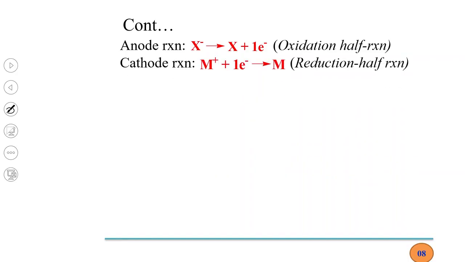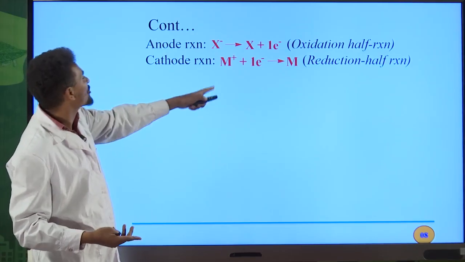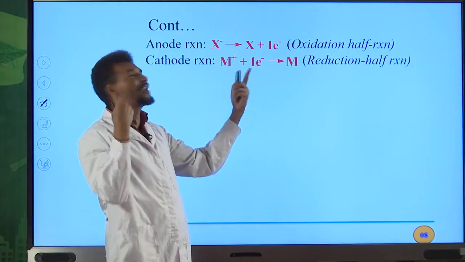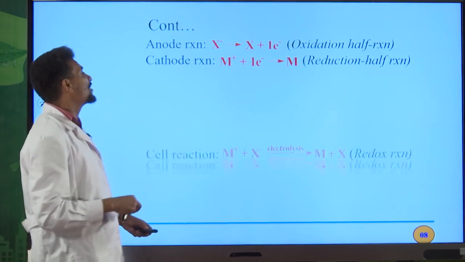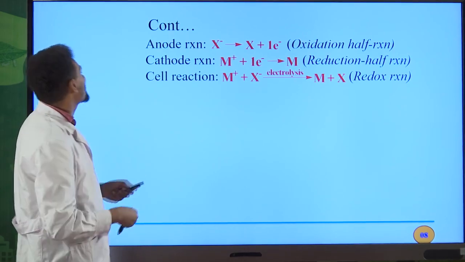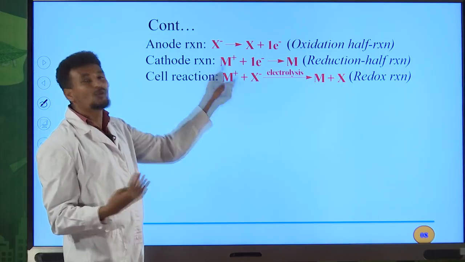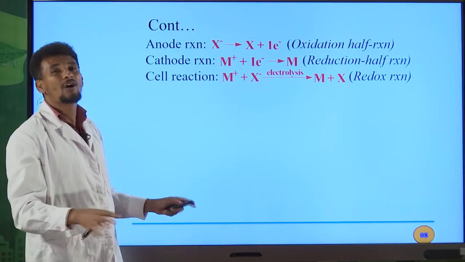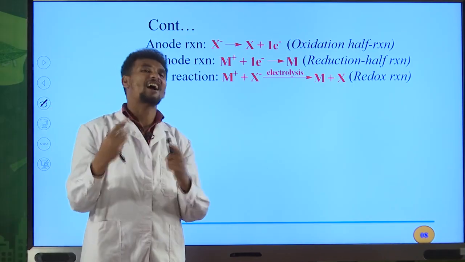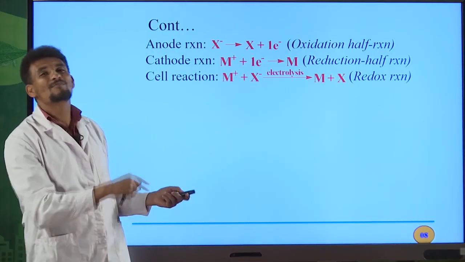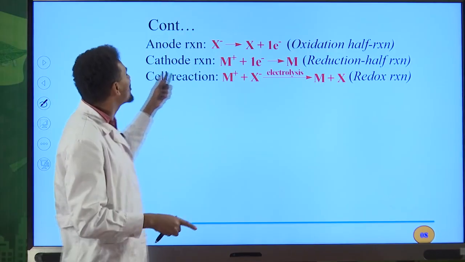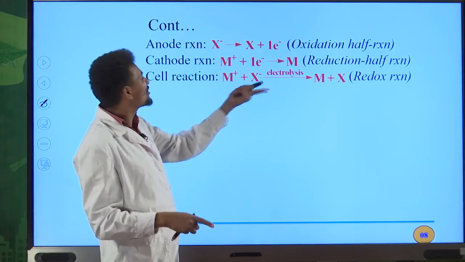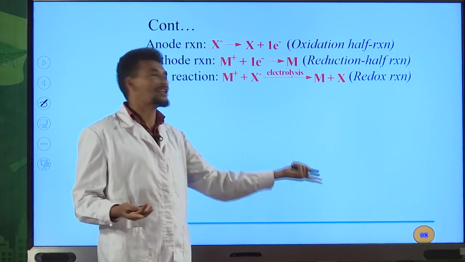Another one is the reduction half reaction. It is also named the cathode reaction. M plus, after gaining one electron, M will form. So this is the reduction half reaction. It occurs on the cathode, the negatively charged electrode in an electrolytic cell. Now, let us add the two half reactions to get what? The overall reaction or net reaction. Or you can also call it a cell reaction. So this is your cell reaction, or overall reaction. And this is simply known as the electrolysis process.